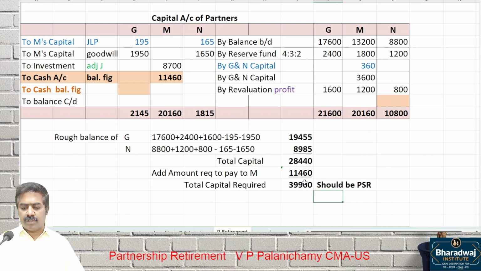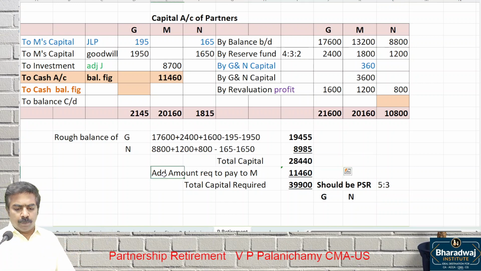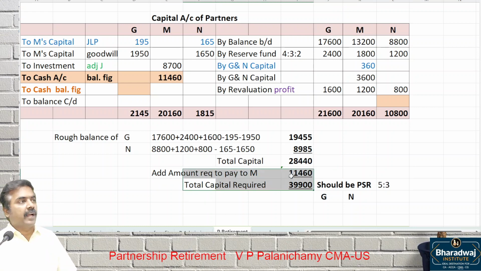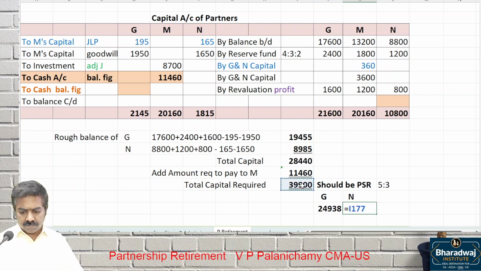It should be in which ratio? Profit sharing ratio amongst whom? G and N. What is the profit sharing ratio? 5:3 ratio. Very simple, sir. 28,440 is our capital already. To pay M, we want an additional capital of 11,460. What is the total capital? 39,900. It should be in which ratio? Profit sharing ratio. Let's split it. 39,900 into 5/8. This into 3/8.